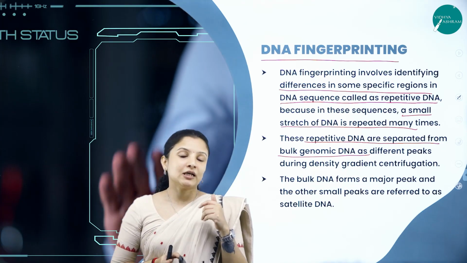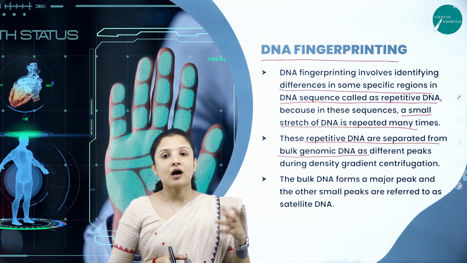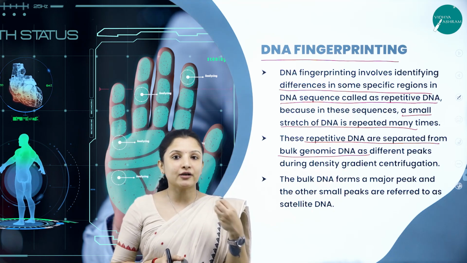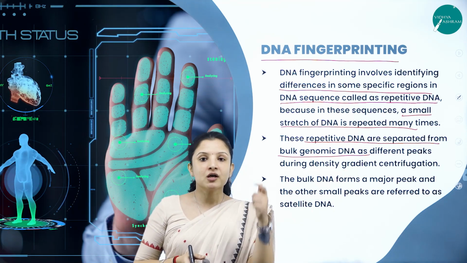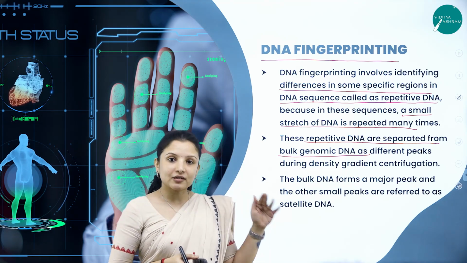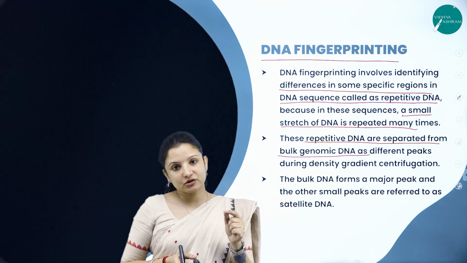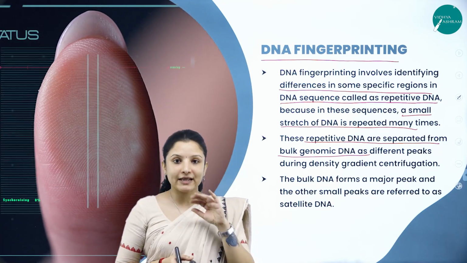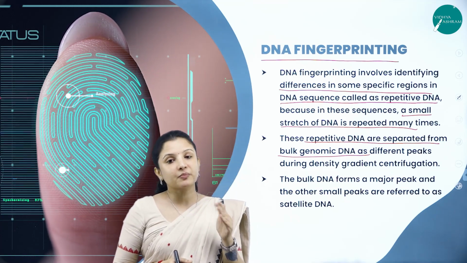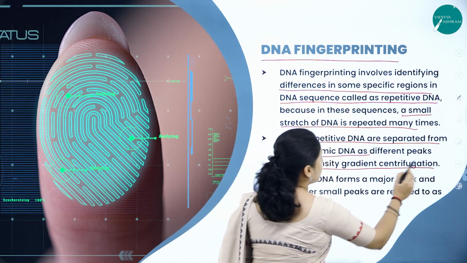If you remember, in one of the sessions we had studied how DNA is semi-conservative in nature. There, they had used the centrifugation procedure in order to separate the DNAs of different densities, right? That is how, because each strand or small fragment of DNA will have its own density. Likewise, the repetitive DNAs can be separated based on their densities by the density gradient centrifugation method.